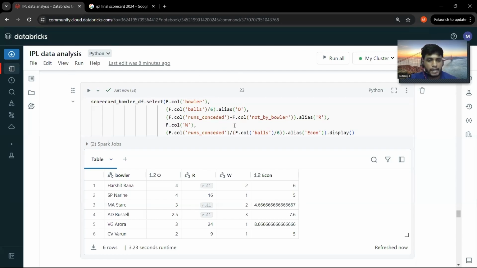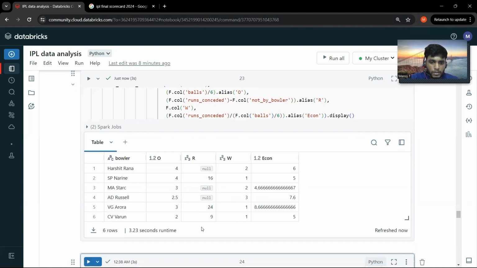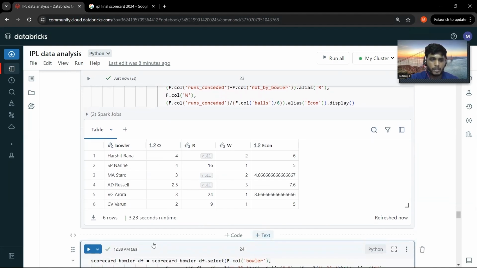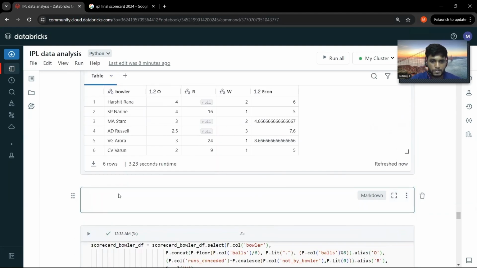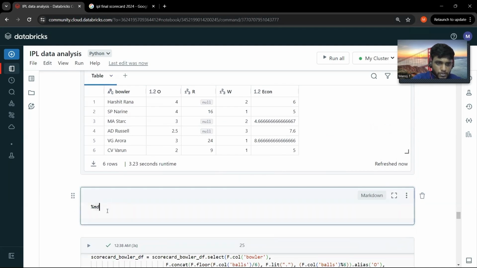So I went ahead and looked at the CSV file. I could see that Russell has actually bowled 15 balls basically.